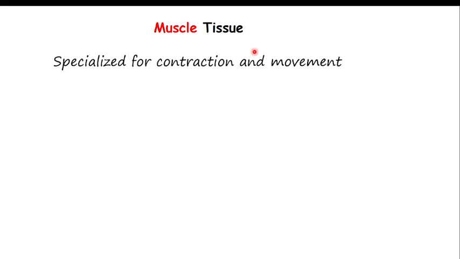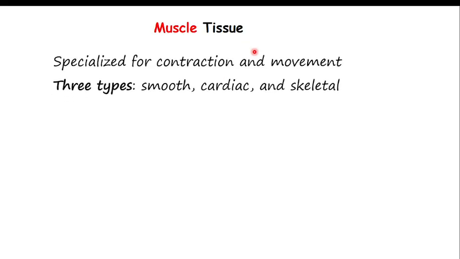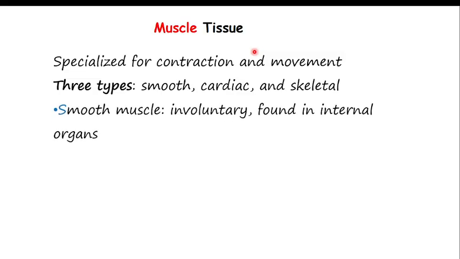Muscle tissues are specialized for contraction and movement. There are 3 types of muscles: smooth muscle, normally found in the digestive system; cardiac muscle, found in the heart; and skeletal muscle, found attached to the skeleton or bones. Smooth muscles are always in internal organs. You can't find smooth muscle on the outside.